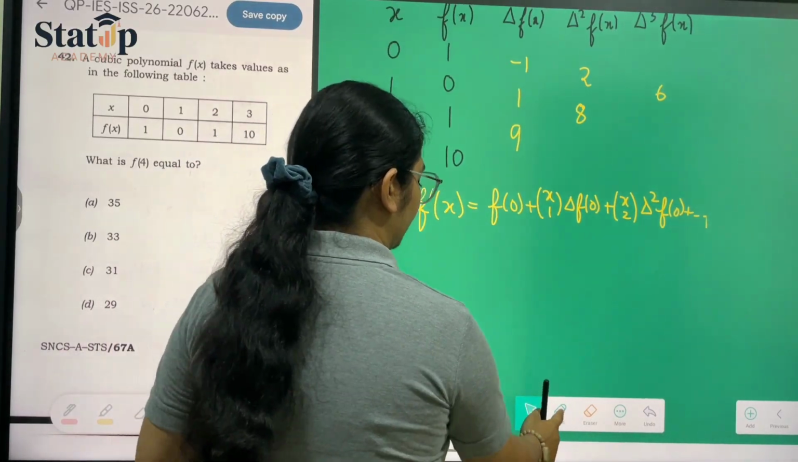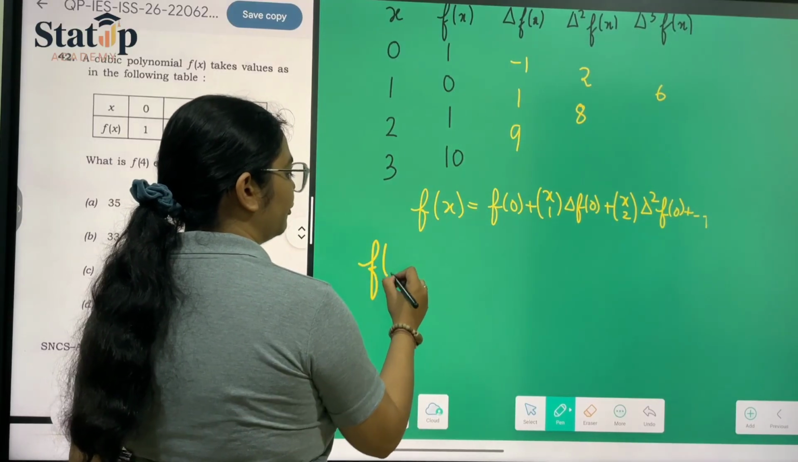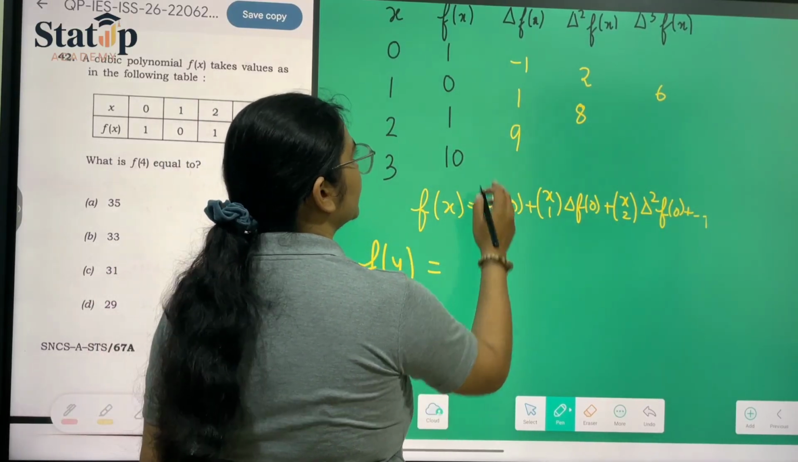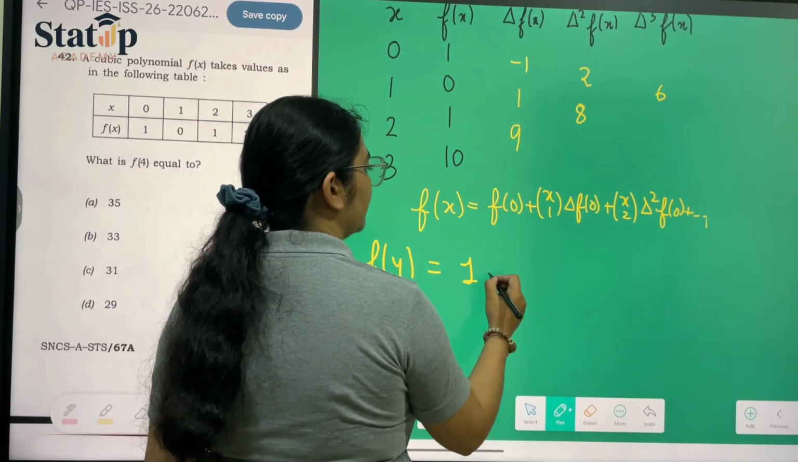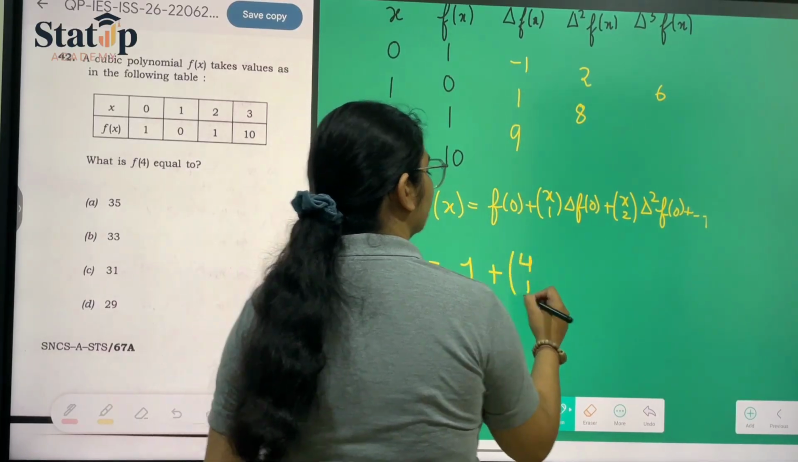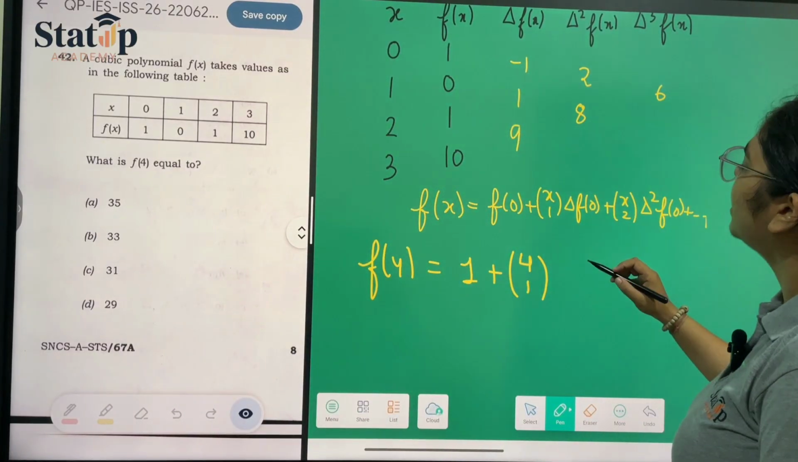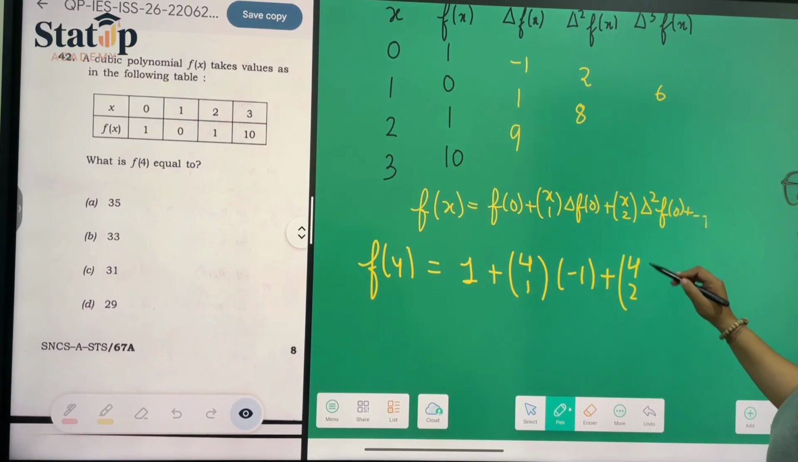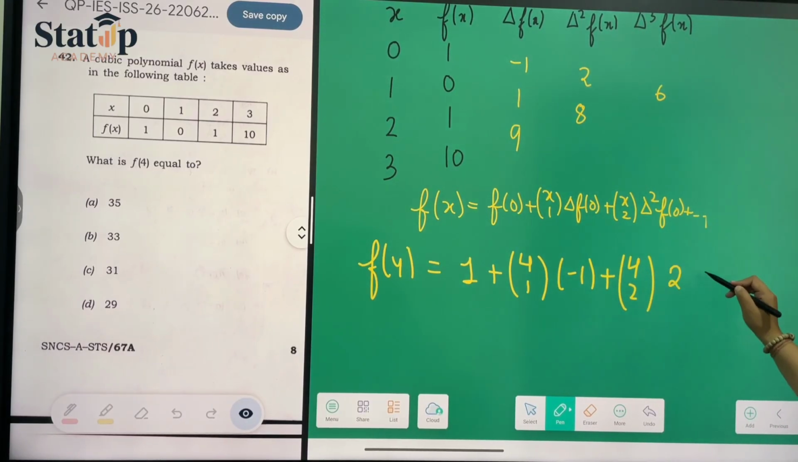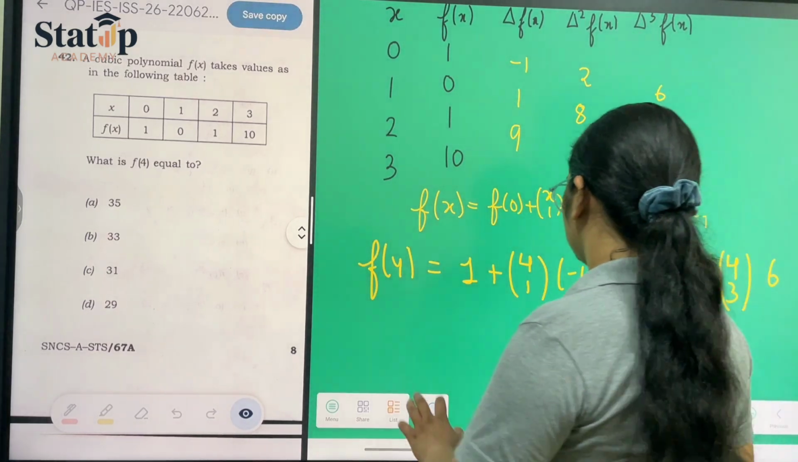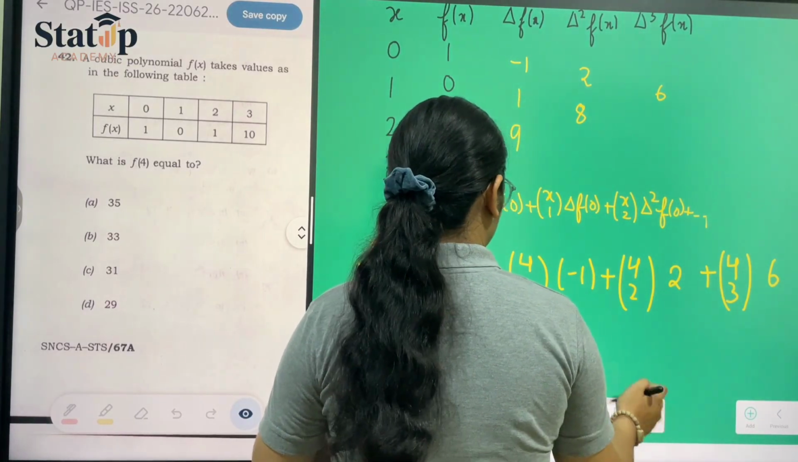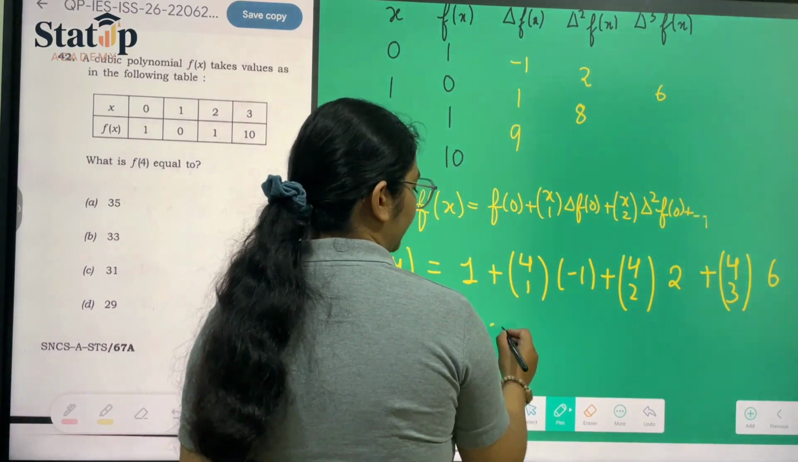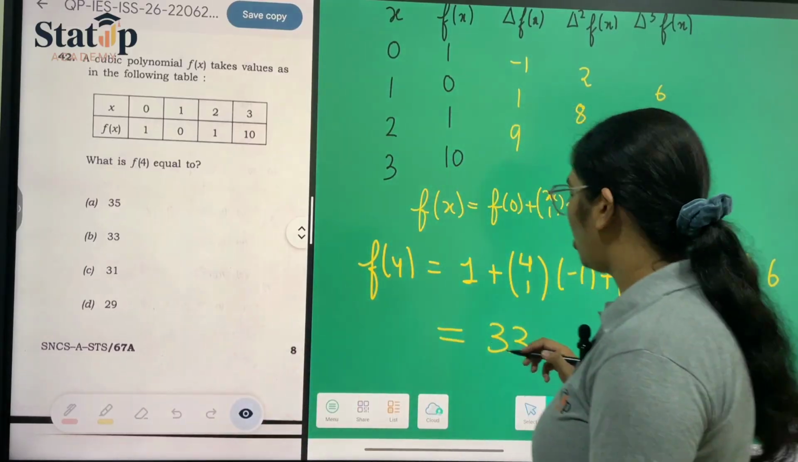If we put the values here and solve it, f4 is equal to f0, which has the value 1, plus 4C1 delta f naught, which is minus 1, plus 4C2 delta square f naught, which is 2, plus 4C3 delta cube f naught, which is 6. And after solving this, your final answer will be 33, which is our option number B in this question.